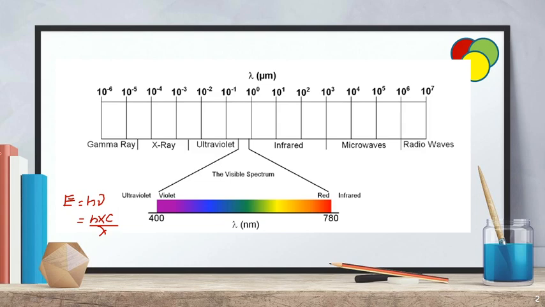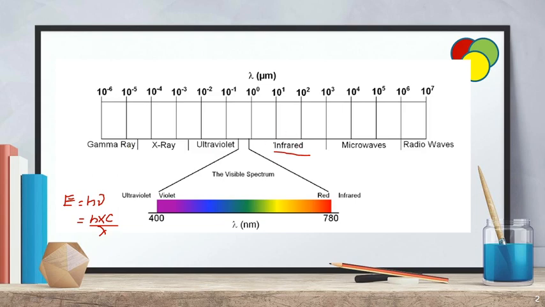When it interacts with matter, then we call the spectroscopy IR spectroscopy. Simply, the interaction of infrared radiation with matter is known as infrared spectroscopy. Simple definition, right?